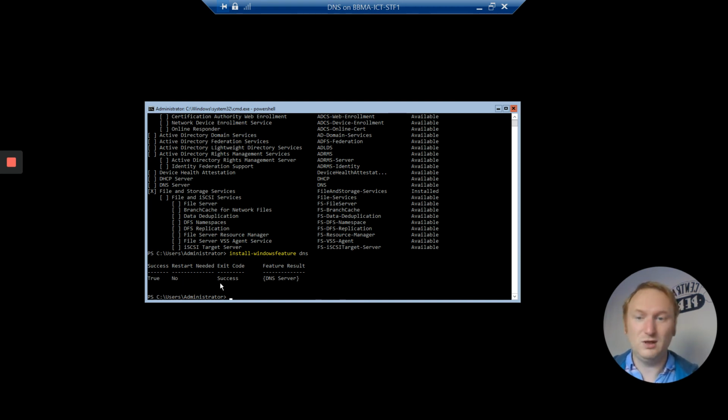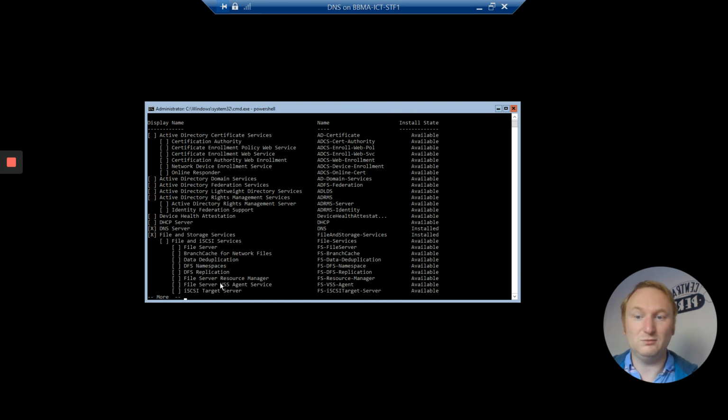So we know it should be there, but we might as well still use the Get-WindowsFeature just to triple check. And we can see an X in DNS server. Okay, that's it. That's how you install. Well, I've shown you how to uninstall, install, and just check on a Server Core Edition. Bye for now.